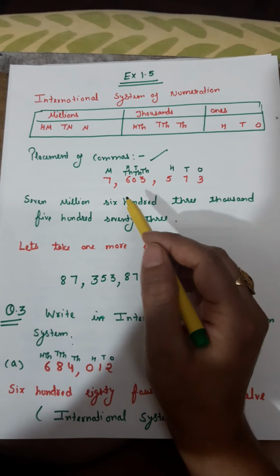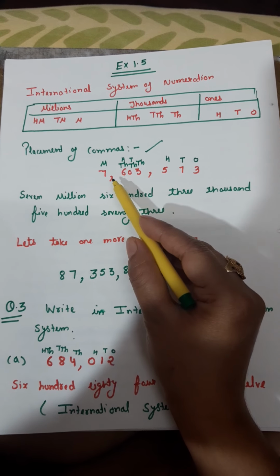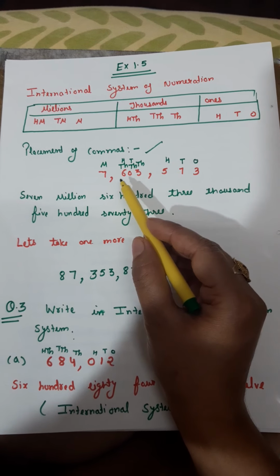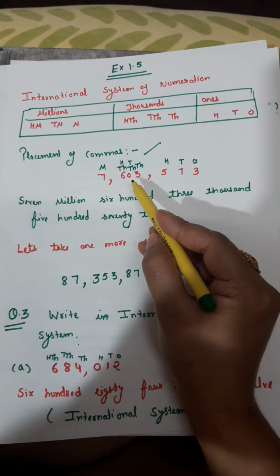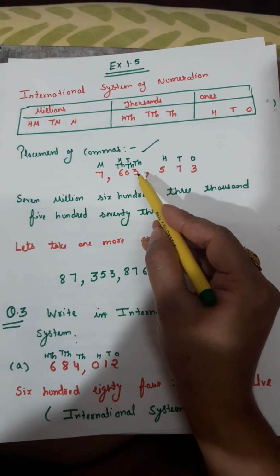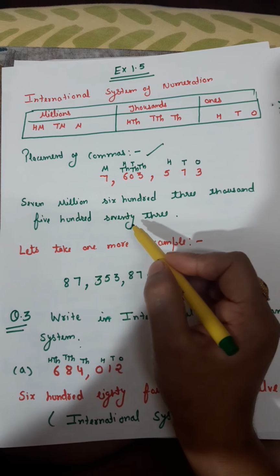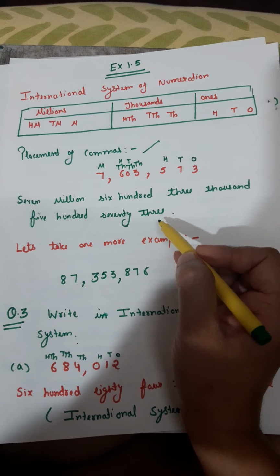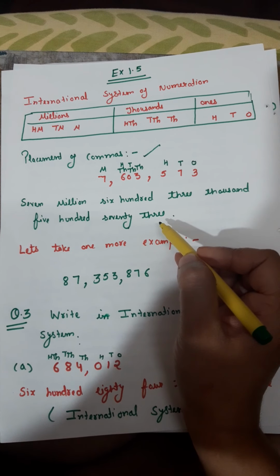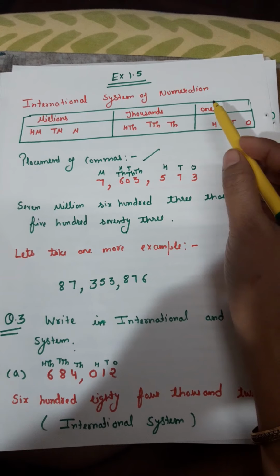Clear? So the number to be read here is 7,603,573.